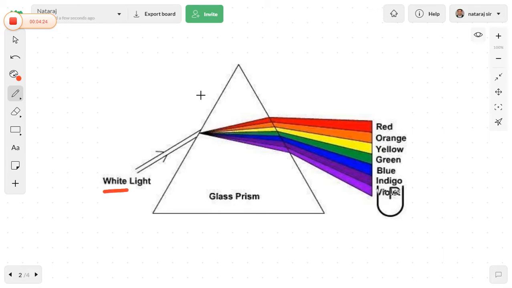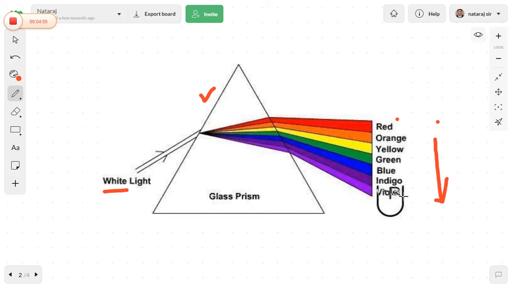When the white light passes completely through a glass prism, it is completely separated into a number of colors. We can observe red, orange, yellow, green, blue, indigo, as well as violet.